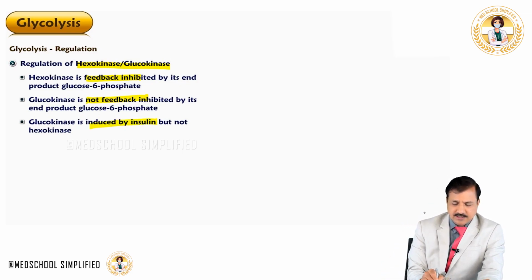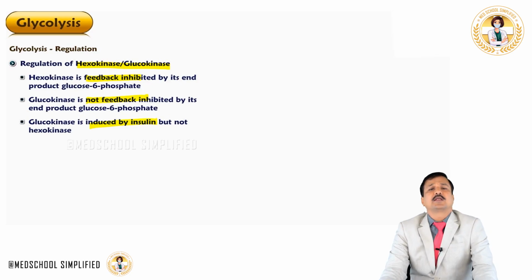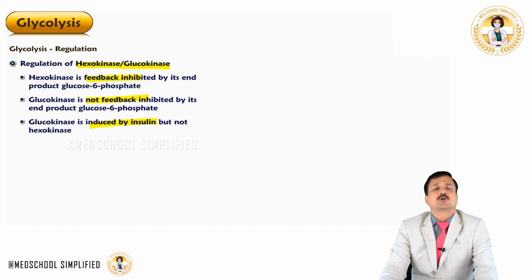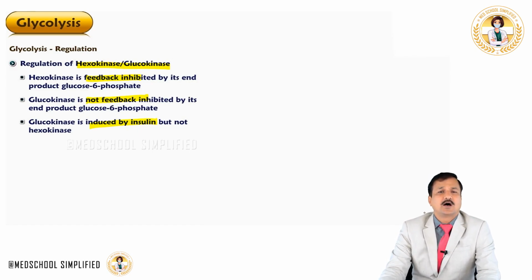However, glucokinase is induced by insulin, but that kind of induction you don't see for hexokinase. Whenever the person is in a well-fed condition for a long period of time, when blood glucose levels are building up, the glucose releases insulin from the beta cells of pancreas, and that insulin, while binding to the hepatocyte membrane, induces expression of the glucokinase gene, making more and more glucokinase enzyme available, so that glucose in the blood is taken out and used for metabolic reactions, thereby controlling the blood glucose level.